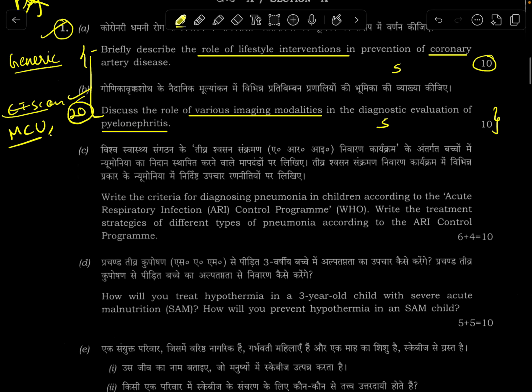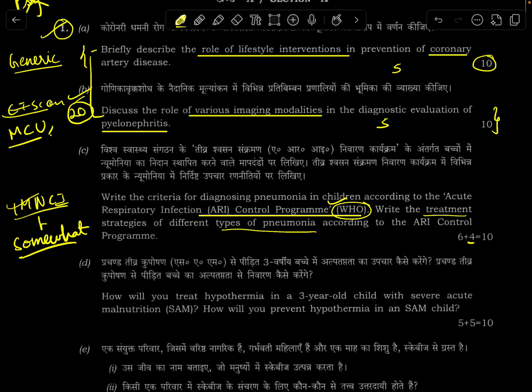Coming to pediatrics, ARI was asked, which is a program by WHO. What we study is IMNCI grading. It is somewhat similar to ARI, but not exactly similar. So using that knowledge, because they have asked exactly the treatment of different types of pneumonia, that's for 4 marks, criteria 6 marks, still somebody can score a 5, 3 plus 2. If you have a basic idea of IMNCI, you'll be able to get there.